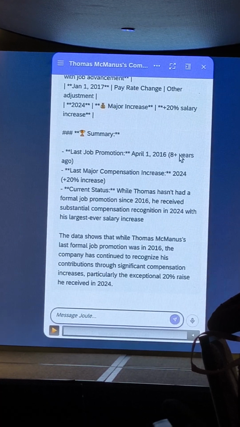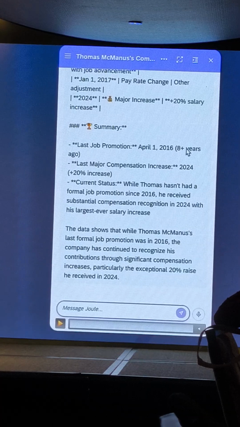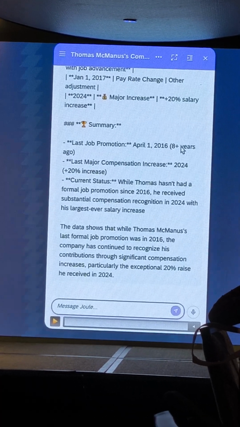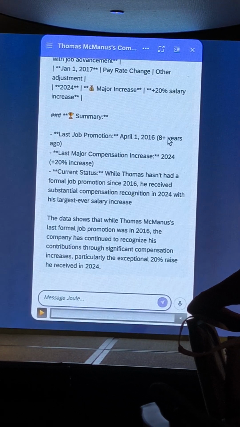Okay, so that's just to give a glimpse of how we are envisioning the future of working. Some of this is of course already in the product, some of this is coming in H1, and some of this is roadmap. We can of course walk you through that later on.